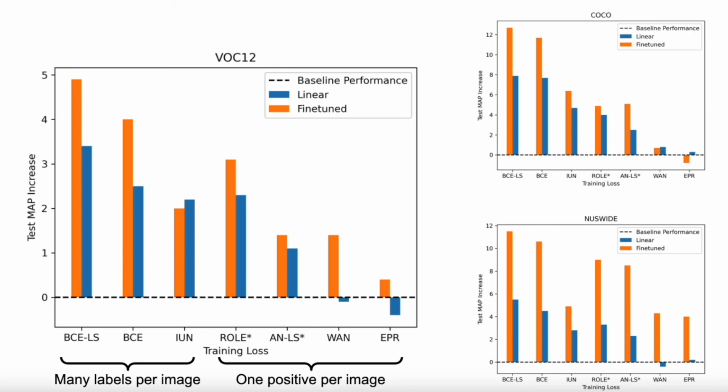In the paper, we provide an extensive comparison of different algorithms across several datasets for both linear classifier training and end-to-end fine-tuning. We find that using simple but carefully designed techniques, it is often possible to train effective multi-label classifiers using only one positive label per image.